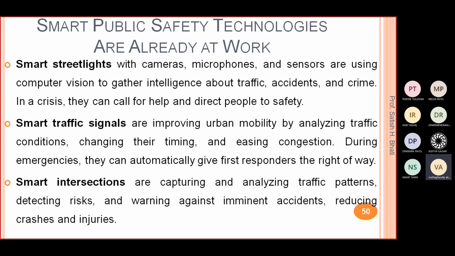In those we have cameras, microphones, and sensors. Whatever data we capture through these devices, like images or video from the camera, we do image processing or computer vision algorithms on it, and using that we can gather intelligence about traffic accidents and crime. In a crisis, they can call for help and direct people to safety, so whenever we need, we can use it.